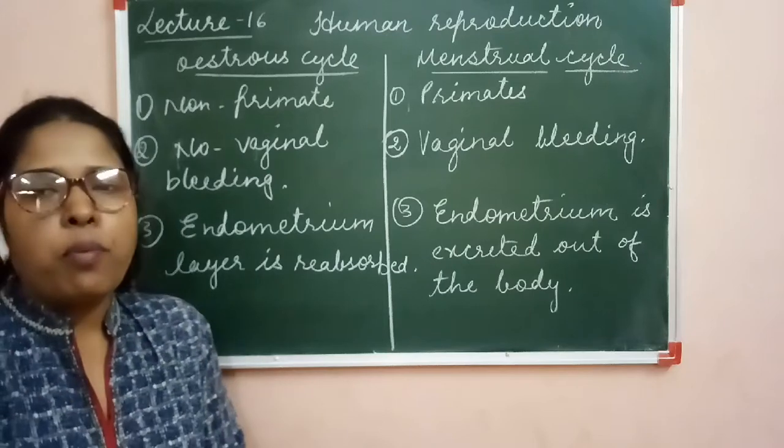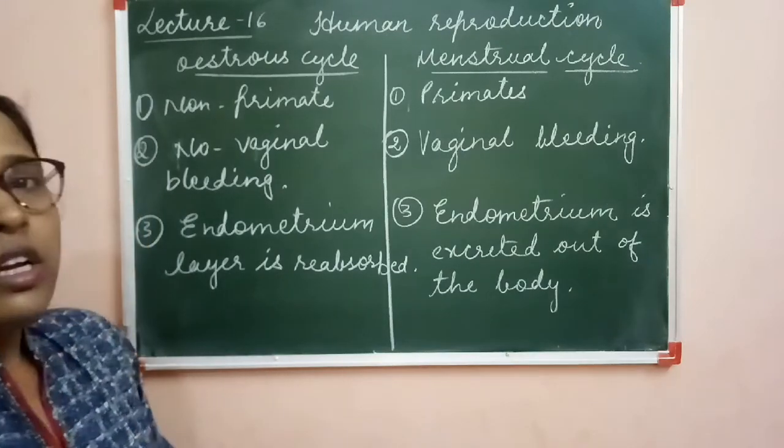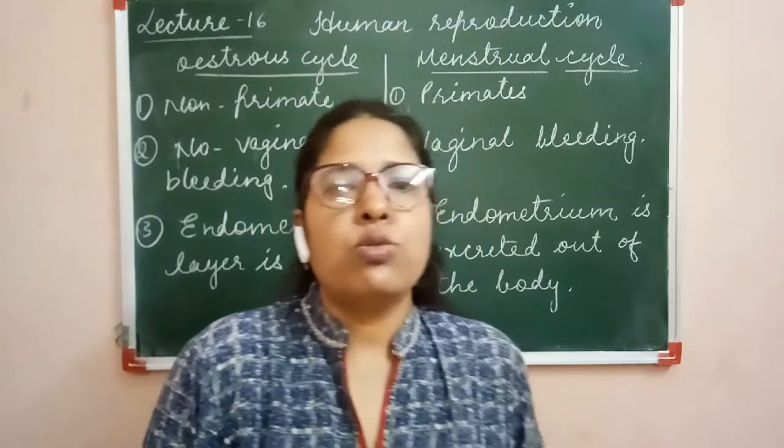So this is the important difference between the estrous cycle and the menstrual cycle.